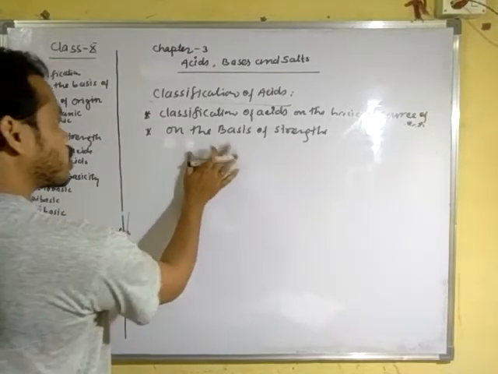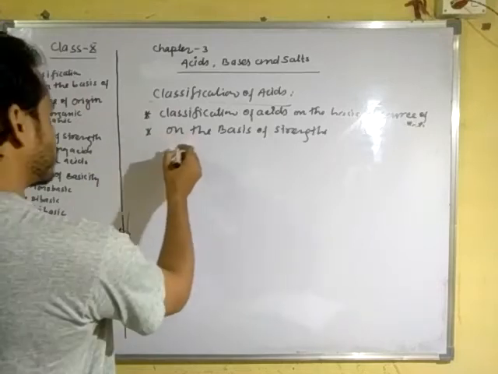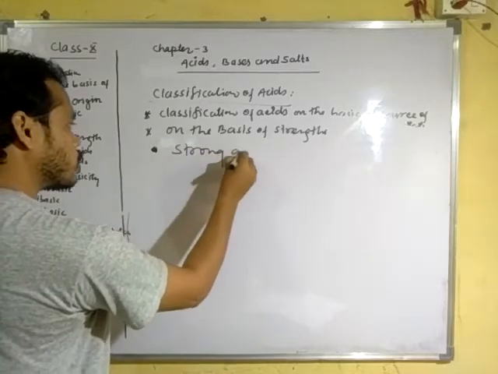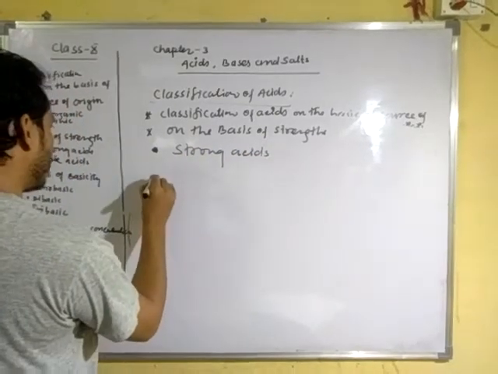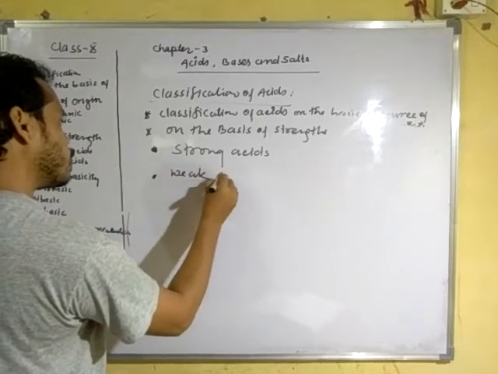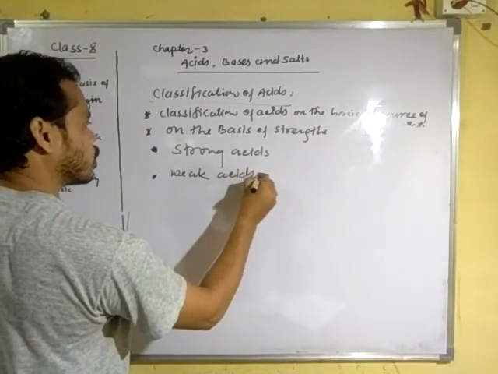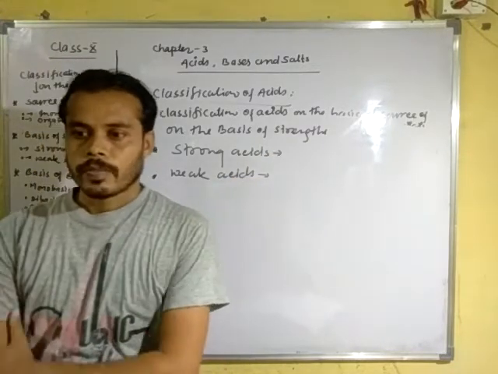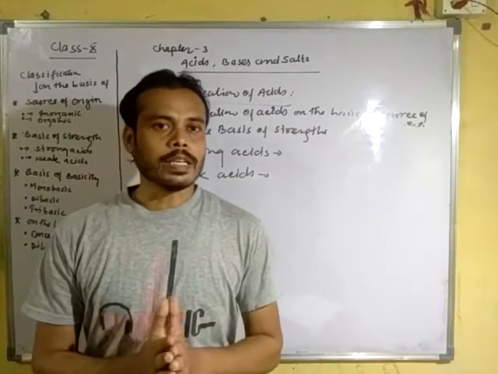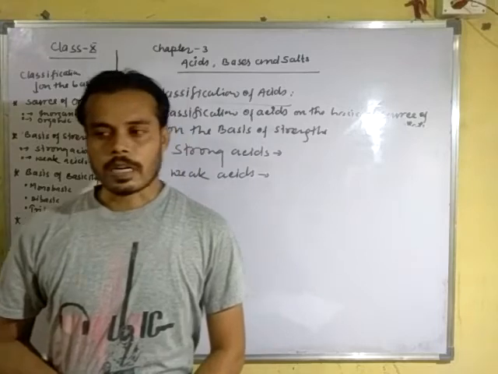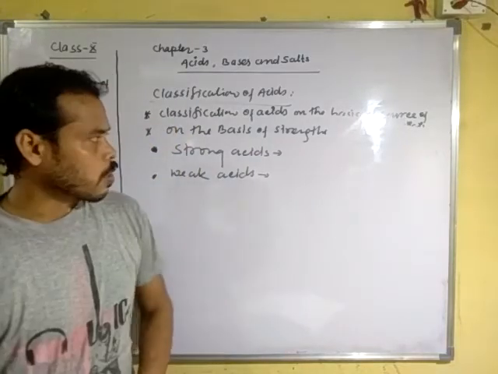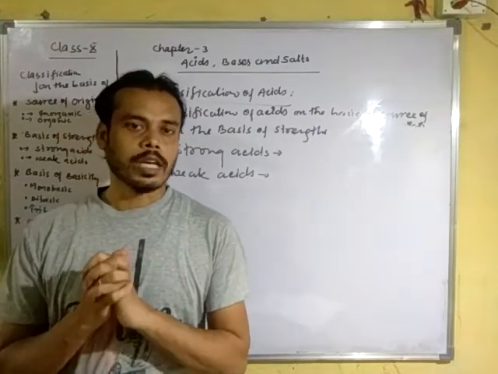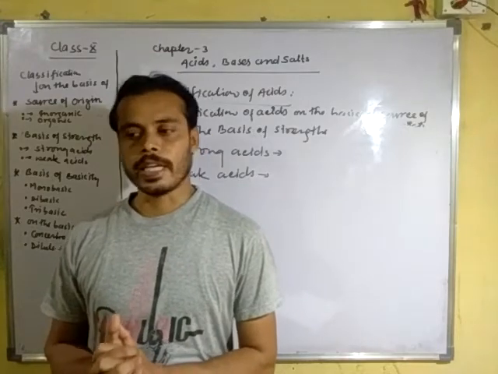According to this classification, acids may be strong acids and may be weak acids. What is strong acid? The acid which dissociates completely in aqueous medium is called strong acid, while the acid which partially dissociates in aqueous medium is called weak acid.